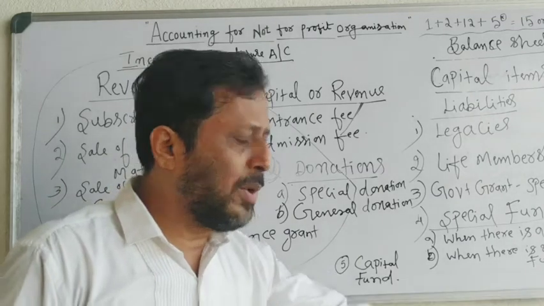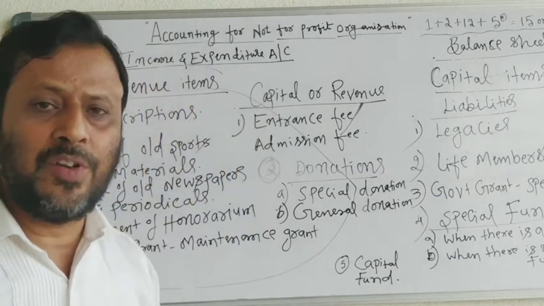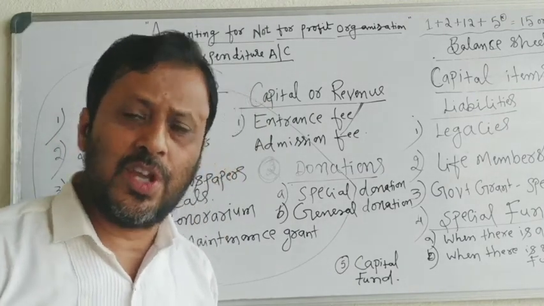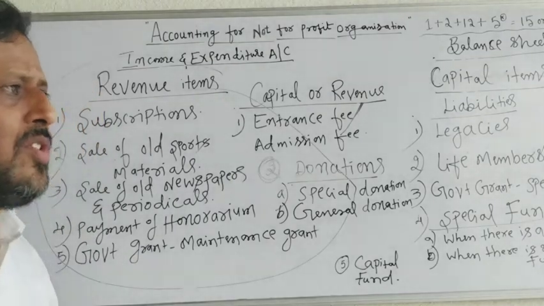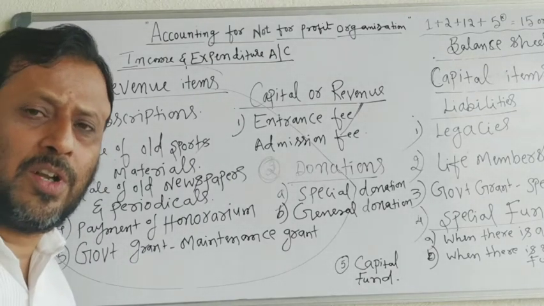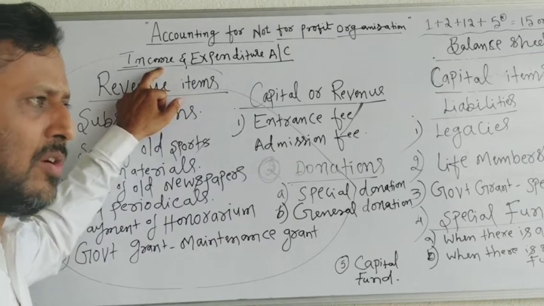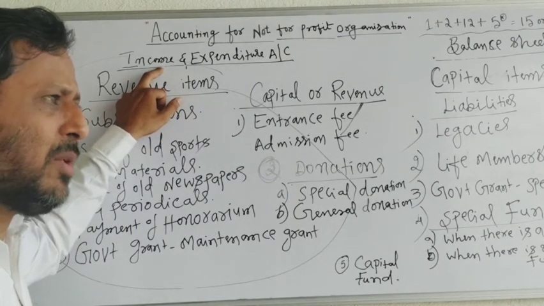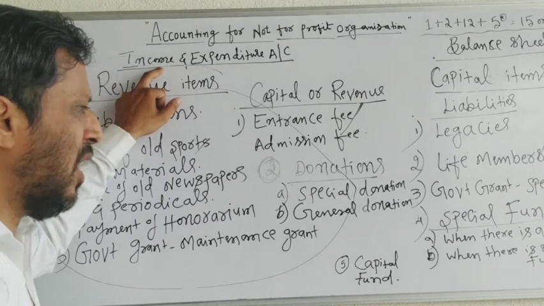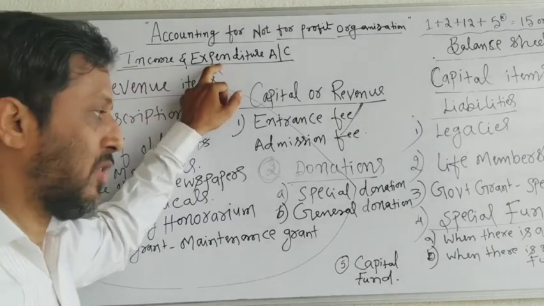If no separate tournament fund is maintained, but tournament expenses are incurred, those expenses are treated as revenue expenditure and shown in the income and expenditure account, expenditure side.